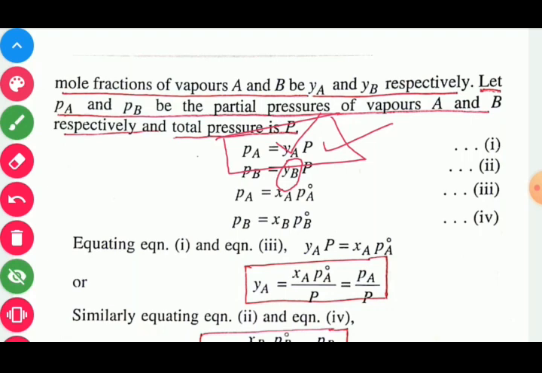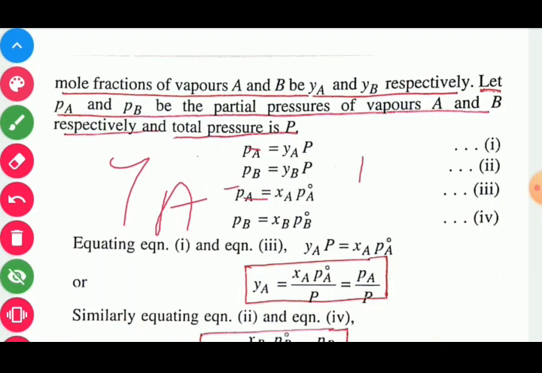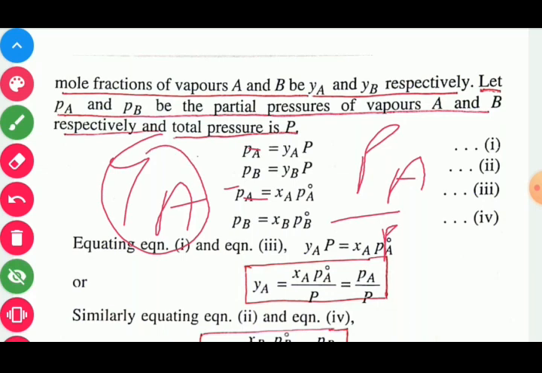So if we take PA and PB together, then we may find YA. If we want to take YA, YA will be equal to PA upon P. It means the mole fraction of component A in vapor phase is equal to the partial pressure of component A upon the total pressure of solution.